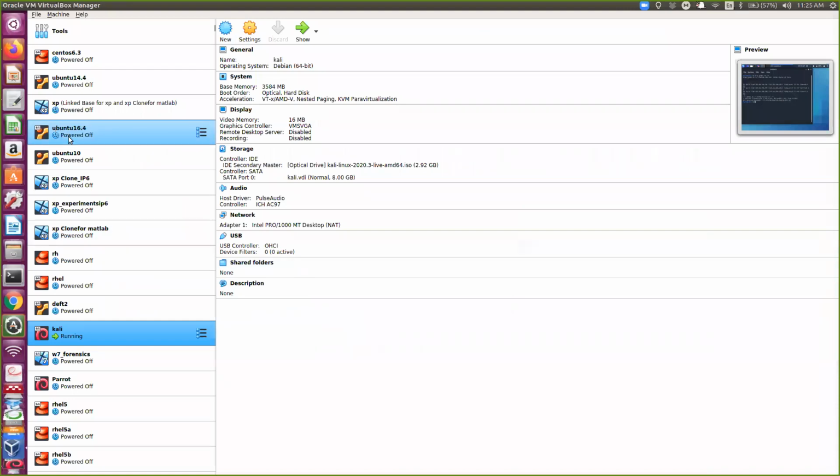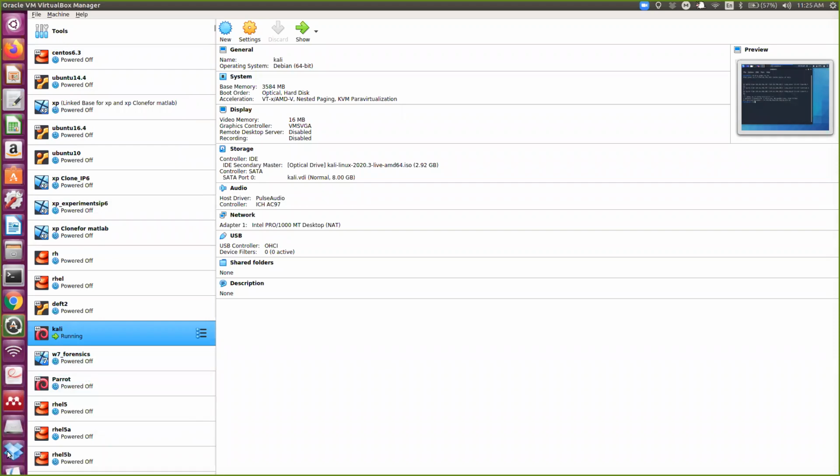On the left side, you can see I have installed Ubuntu, CentOS, Windows operating system, and Kali Linux, which I already showed. Even some forensic tools for Windows 7, Parrot, and many more.